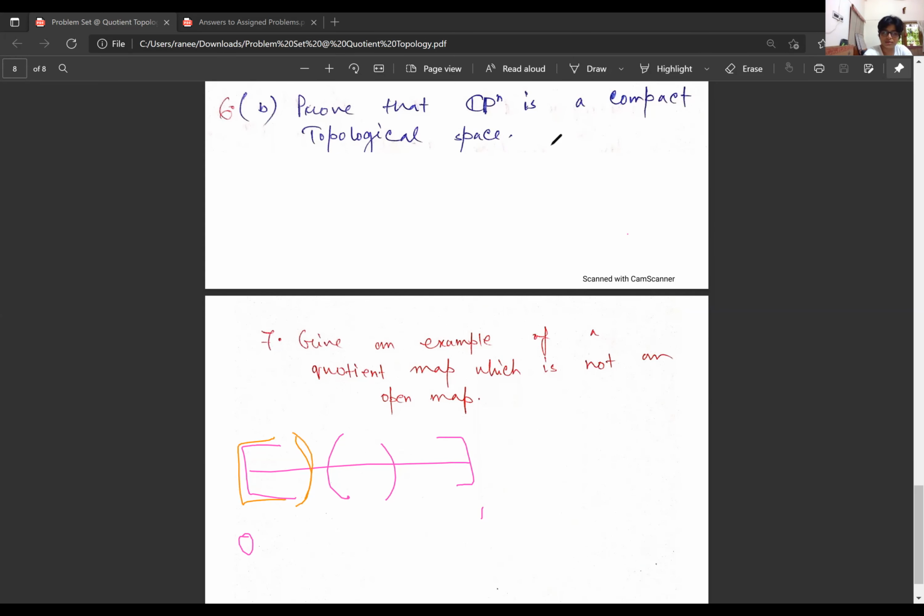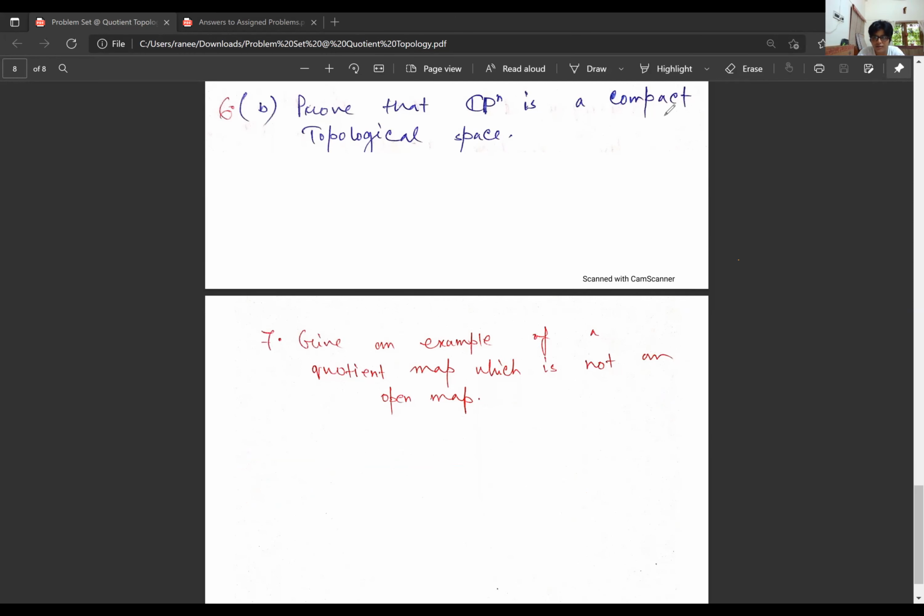Since it contains the point 0, 0 should be included here, and then the image will be like this. This is not open here. So this is a very important example of a quotient map which is not open. So we are done with problem 7 also.